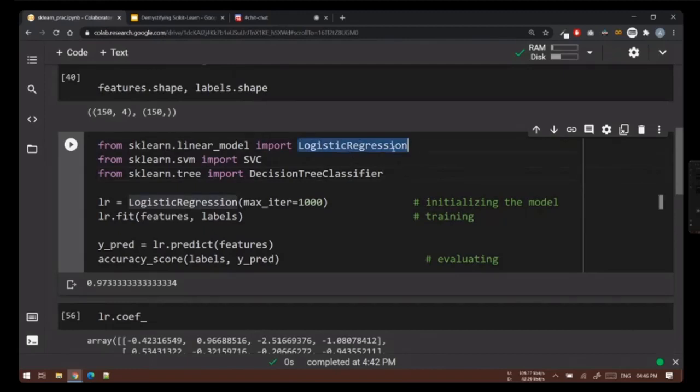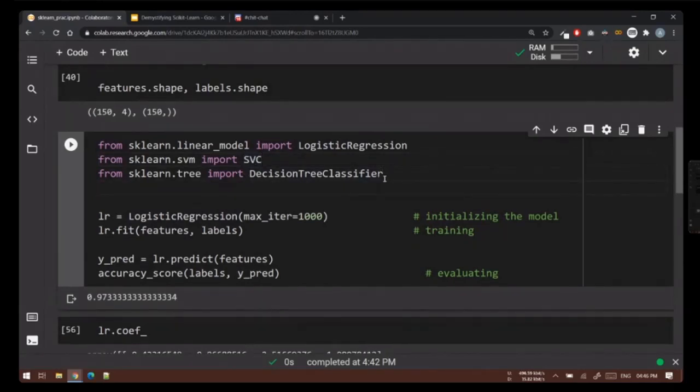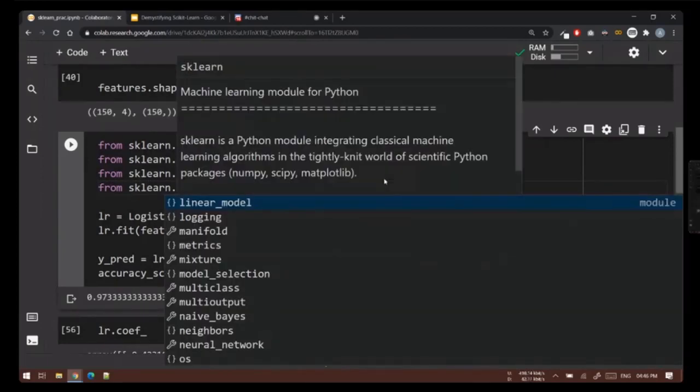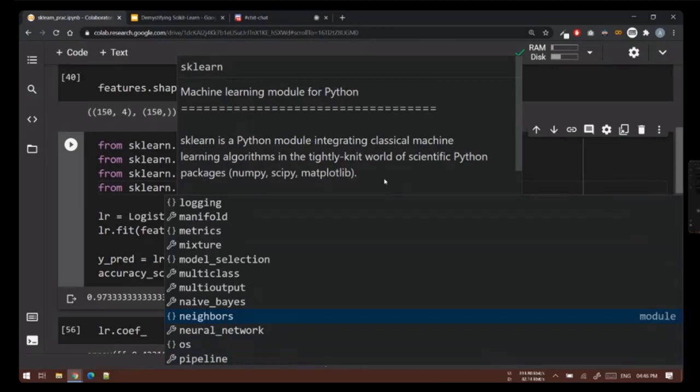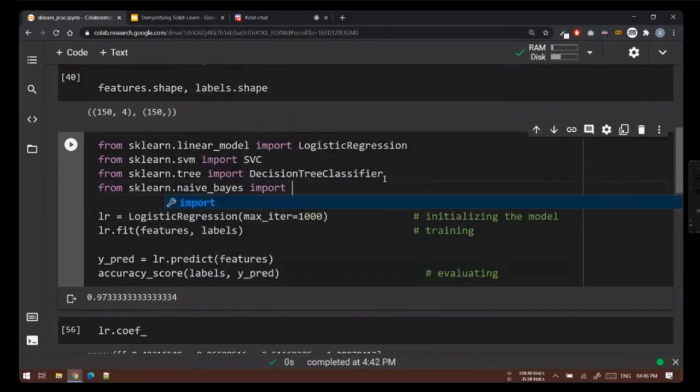Logistic regression is a special case. It's basically a classification algorithm, but it has regression in its name. And SVC is, again, support vector classifier. If you import SVR, that is support vector regressor. Decision tree classifier. You don't have to remember a lot. You can simply say from sklearn, then start typing a rough family name that you expect. Or if you're using Jupyter Notebook and such, you can simply press tab to get all the possible modules. So if you want to use the Naive Bayes algorithm, you can use naive_bayes and import GaussianNB.